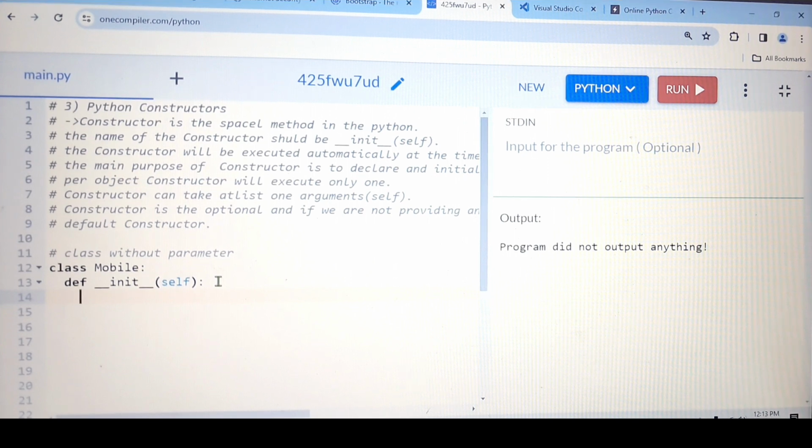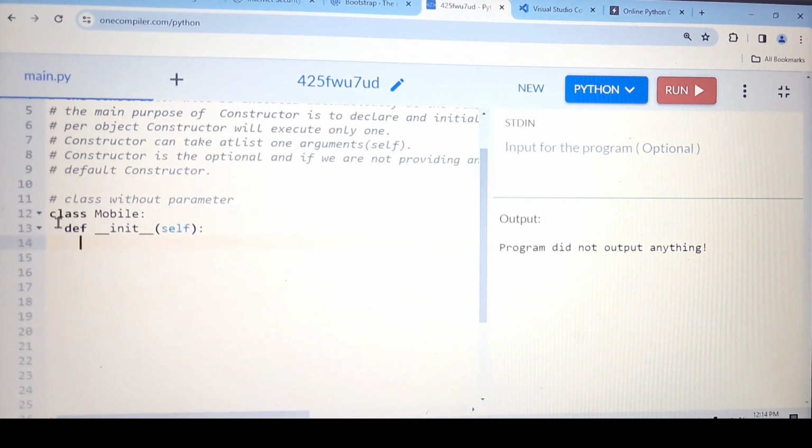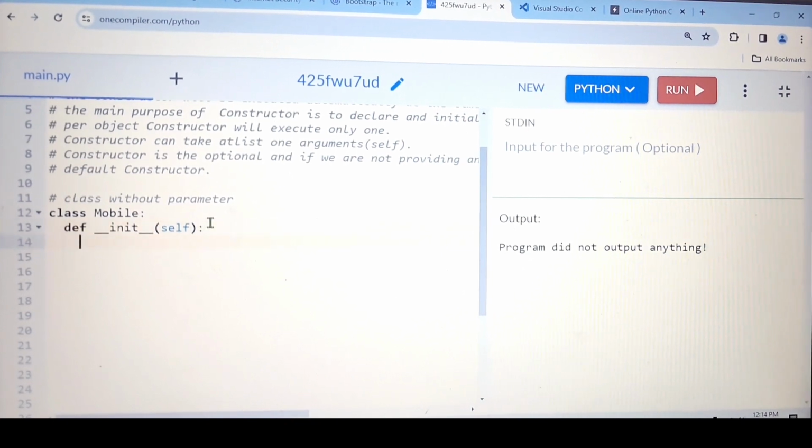For the time being, don't focus on what the instance variable is. Simply see how we can define it. After that, I will explain in detail what the instance variable is, where we can use it, how we can modify it, all the things related to the instance variable. For now, focus on the constructor, because in this example we are going to see how we can use the constructor, and this is our constructor.